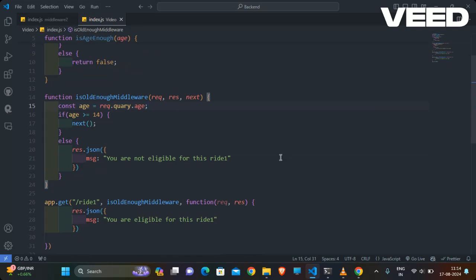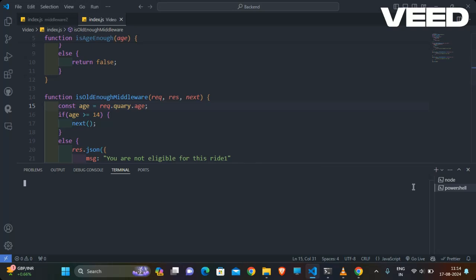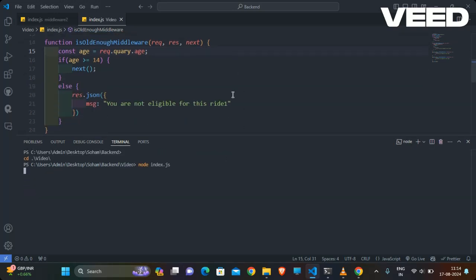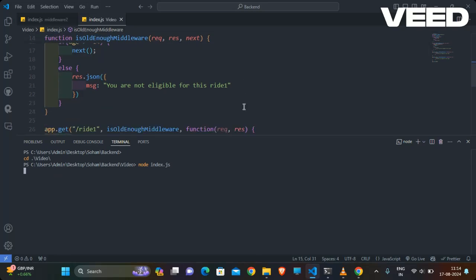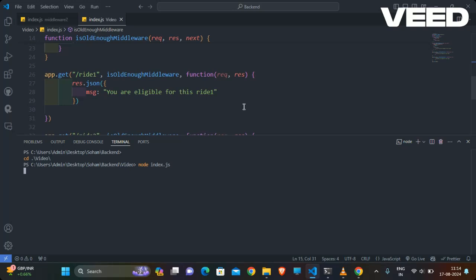So this will be enough code for working. Okay, yeah, so that code will be working successfully.